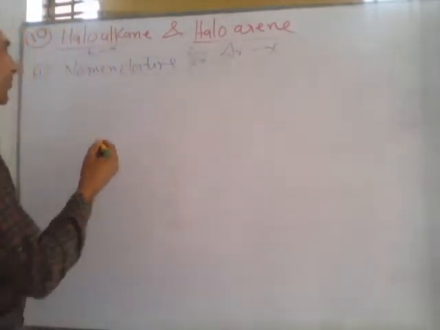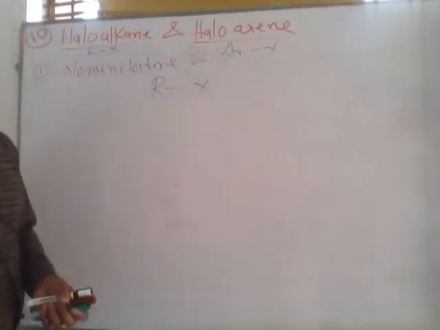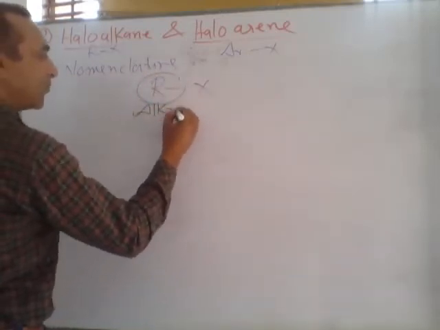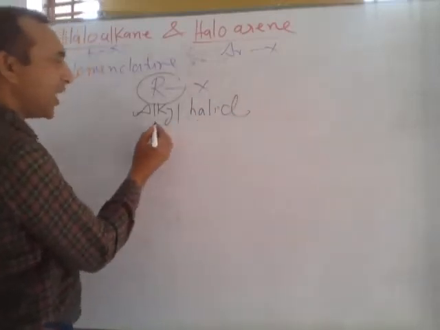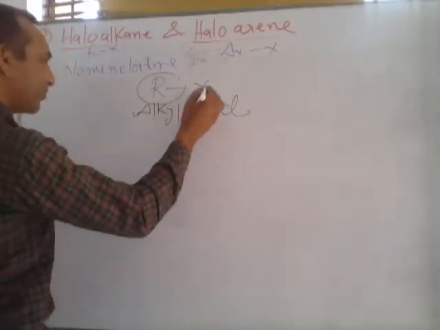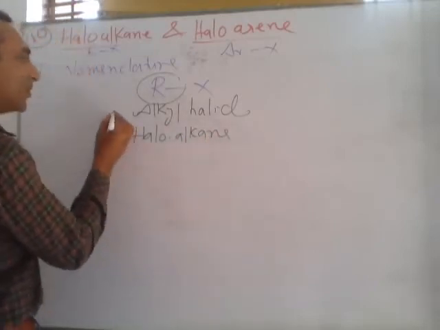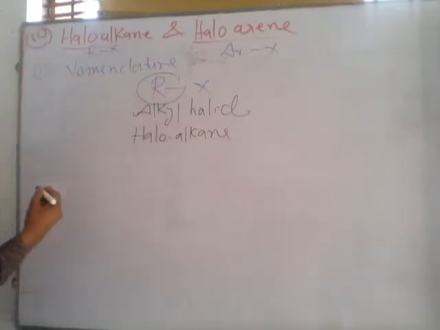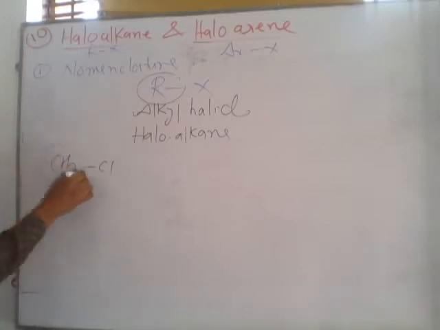Ar means aromatic. So RX means alkyl halide, you can write the simple name. R means alkyl and X means halide. Halide may be fluoride, chloride, bromide, iodide. This alkyl may be ethyl, methyl. Otherwise we can also say in IUPAC system haloalkane. This is the IUPAC system, this is the common or general name: alkyl halide, otherwise haloalkane. Example.